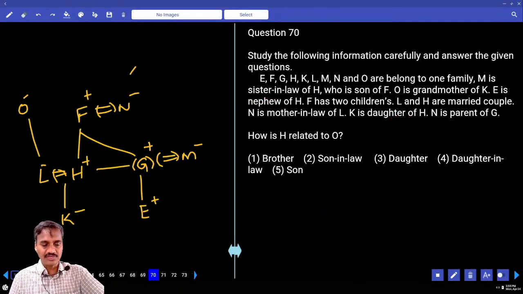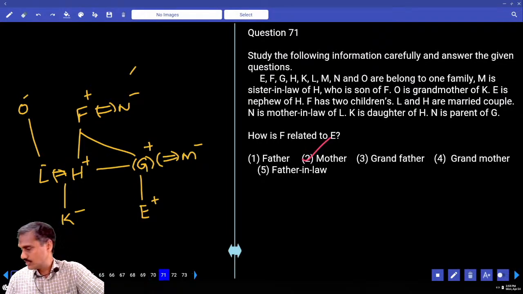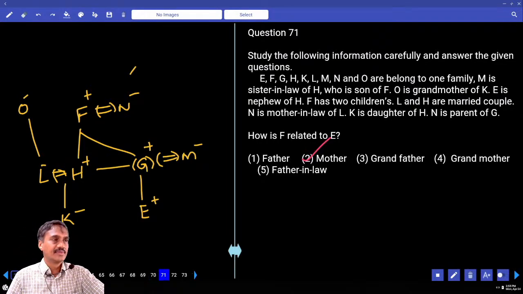Then how is H related to O? Now, O's daughter's husband, son-in-law. Son-in-law, that is choice 2, so 70. 71. How is F related to E? E's father's father, grandfather, that is choice 2, so 71.